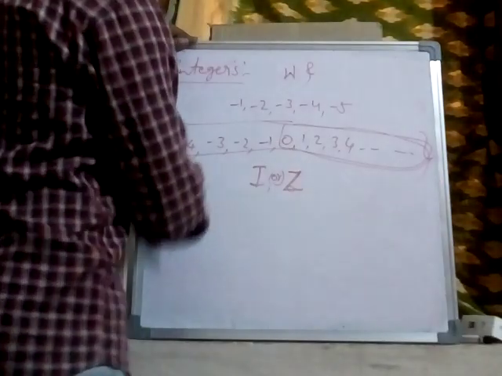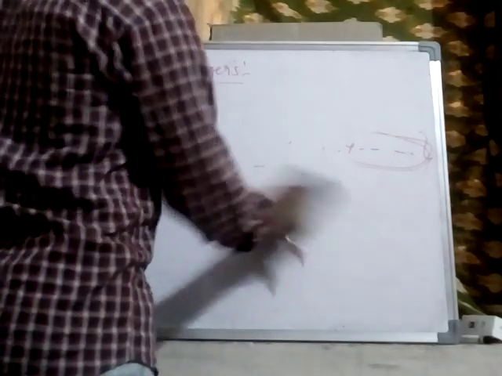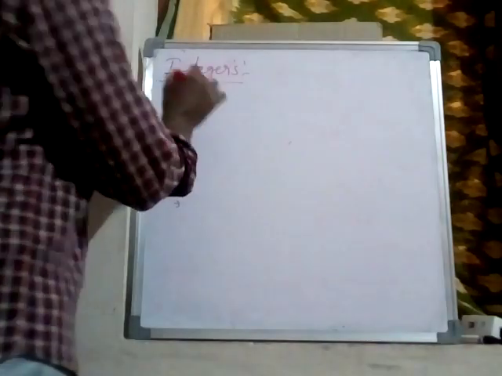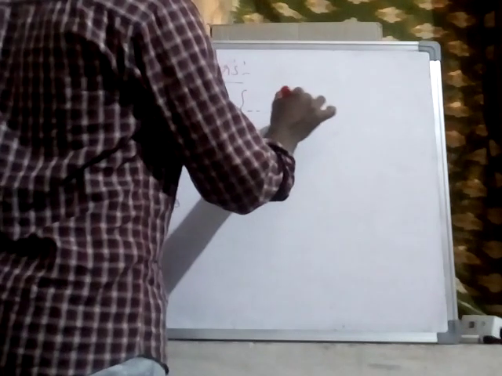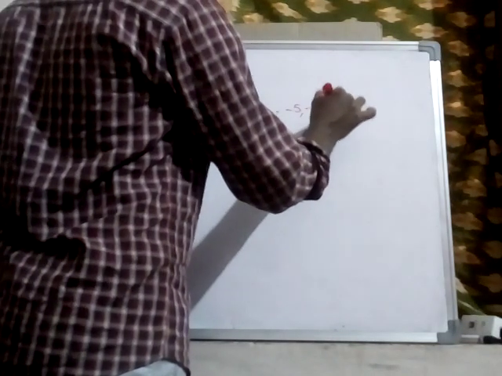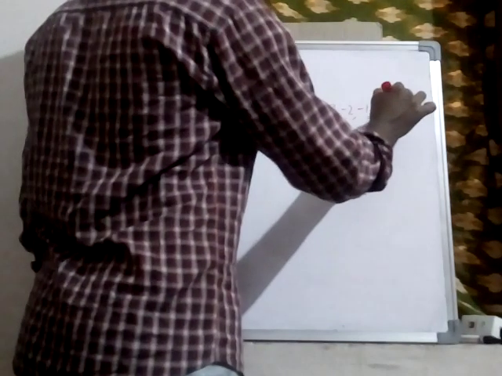The set of integers Z is equal to -5, -4, -3, -2, -1, 0, 1, 2, 3, and so on, like that.